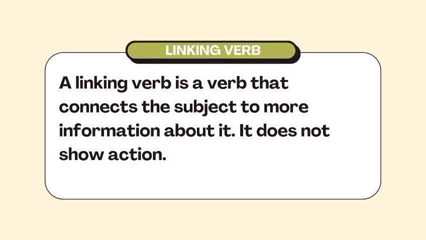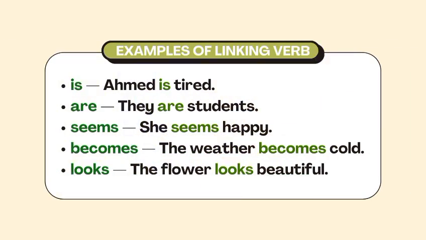Linking verb. A linking verb is a verb that connects the subject to more information about it. It does not show action. Examples of linking verb: is, Ahmed is tired. Are, they are students. Seems, she seems happy. Becomes, the weather becomes cold. Looks, the flower looks beautiful.